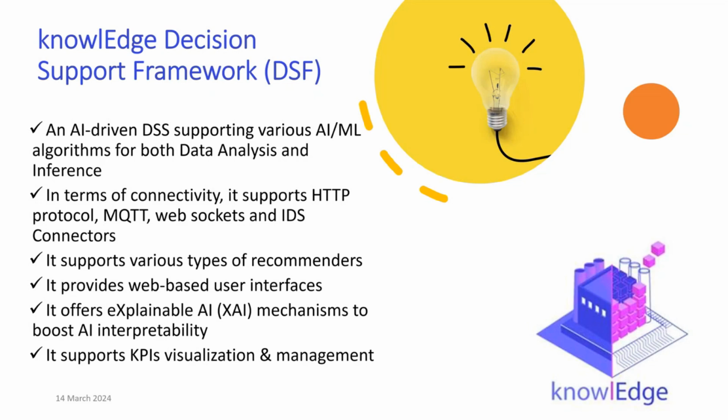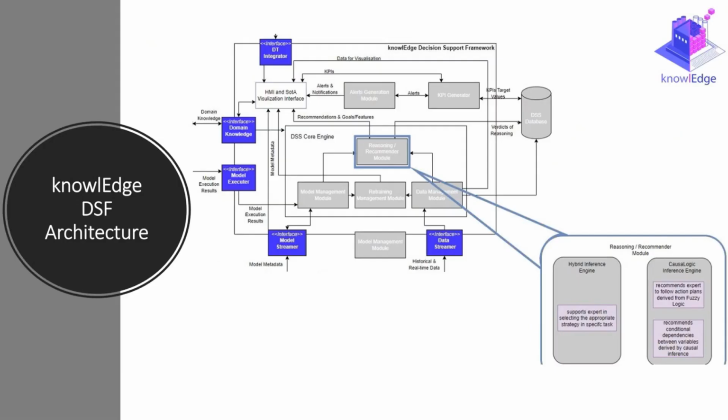There is a lot of human knowledge that is good to be embedded in systems, and any modern system is good to be able to use this knowledge coming from the domain experts. And of course, we support, as I said, various other functionalities such as KPIs and so on, that we can find in different decision support systems.